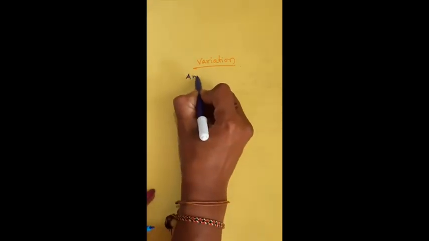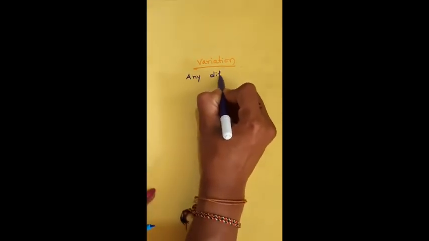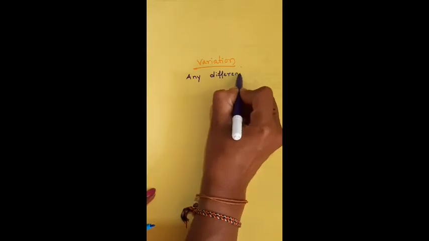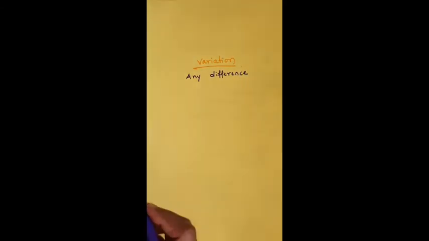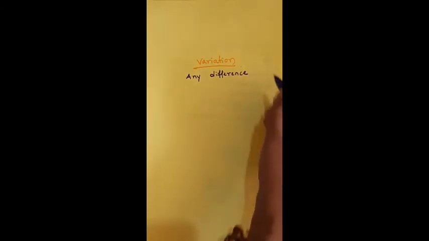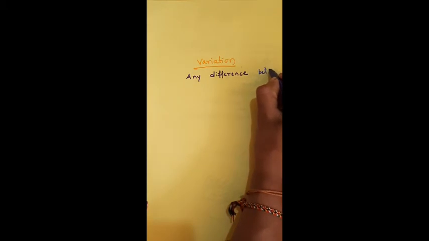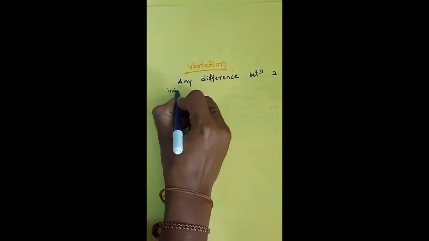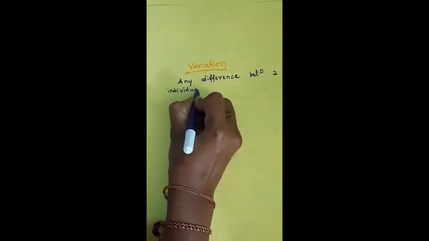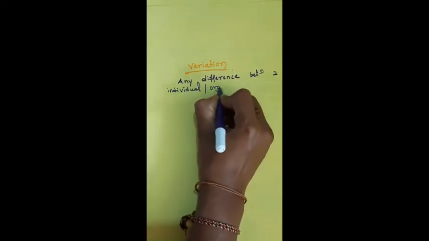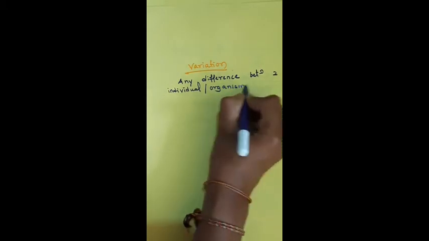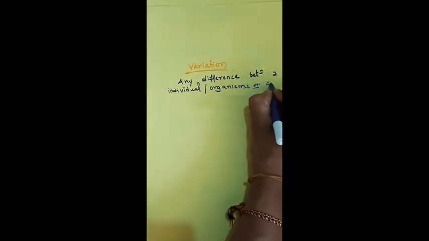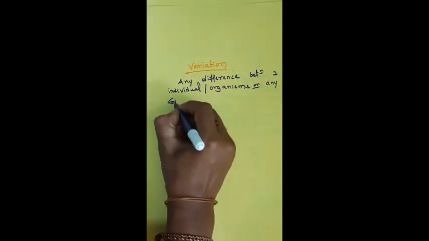Here variation means any difference between two individuals or organisms or any species.